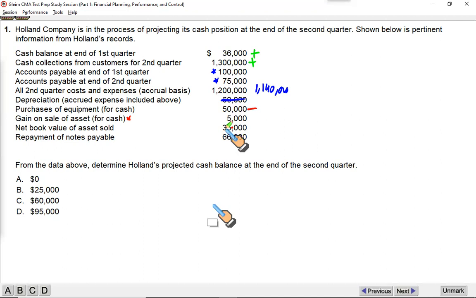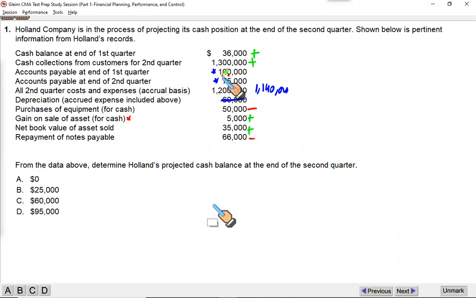Now tell me, if you are selling an asset that has a book value of 35,000 and you made a gain of 5,000 on its disposal, what is the cash amount you will collect? Excellent answer. If 35,000 is the book value and 5,000 is the gain on disposal, that means the cash inflow is 35 plus 5, 40. That's the cash inflow for disposal. And it further says repayment of notes payable, 66, negative.